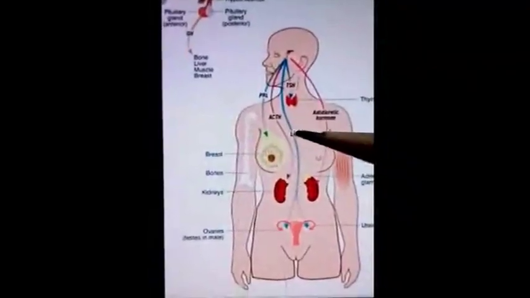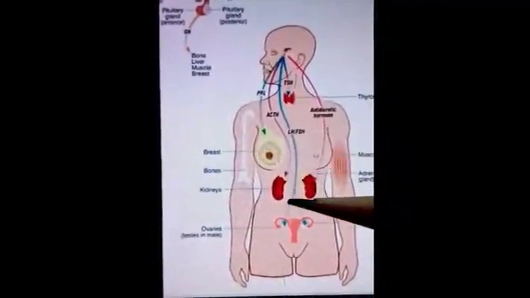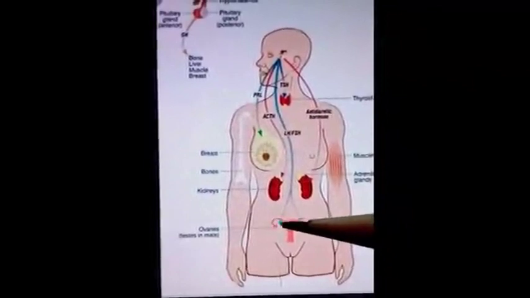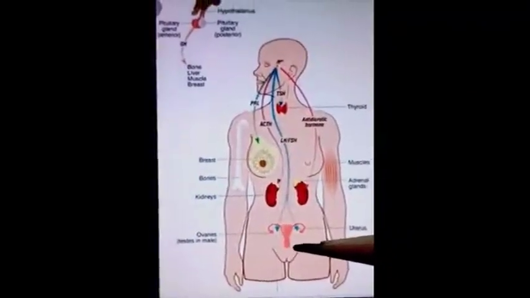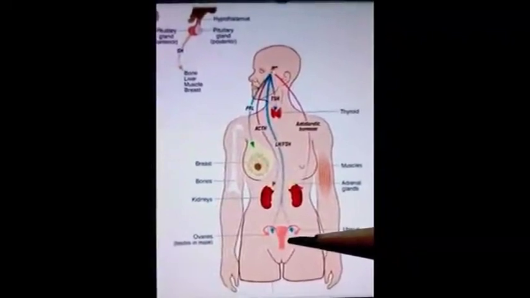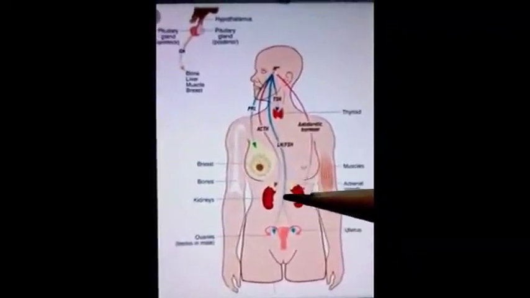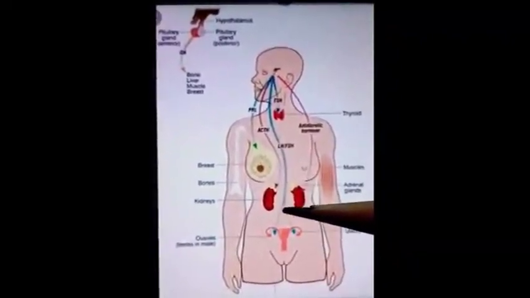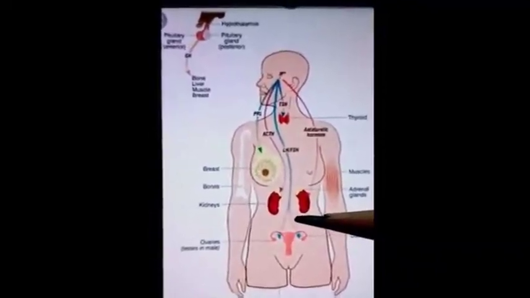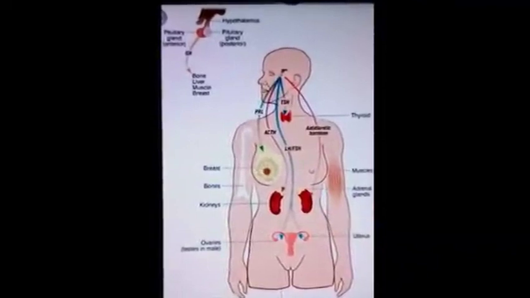Luteinizing hormone and follicle stimulating hormone acts in case of females over the uterus and ovaries, and in case of male act on the testes. So in case of females, these decreased level of these two hormones leads to oligomenorrhea or amenorrhea, and the condition of sterility may also arise.